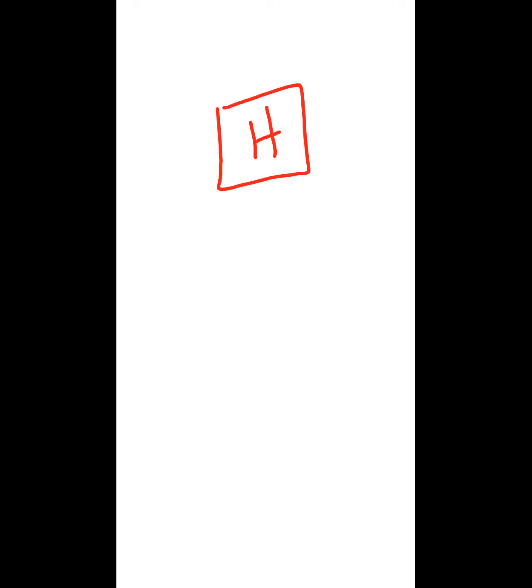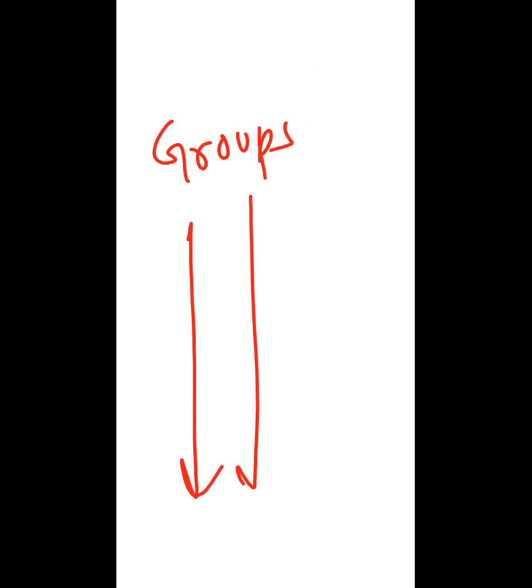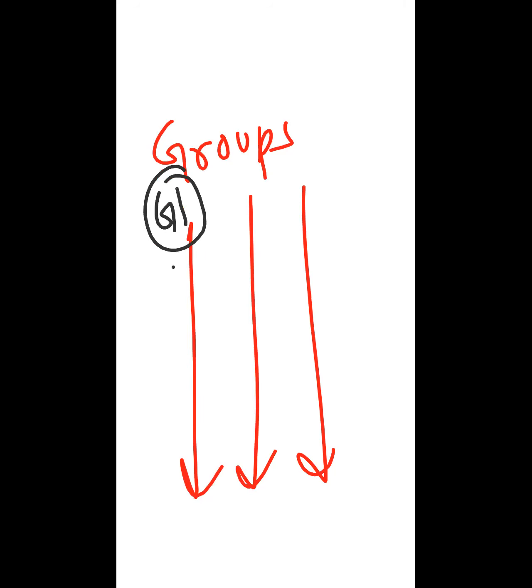Let me tell you, the periodic table contains groups. Groups means top to bottom, you are coming top to bottom. So these columns are called groups. If I say I am studying group one, all the elements like element one, element two, element three, element four, or you can consider the elements of group one like sodium, potassium, and so on.